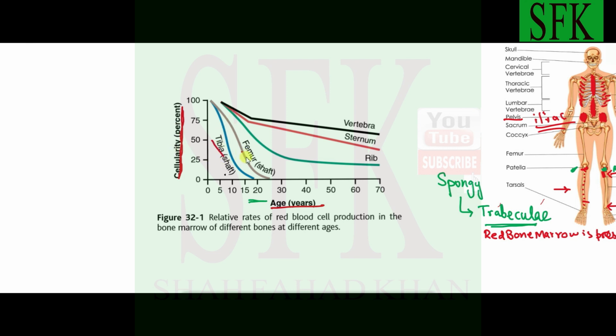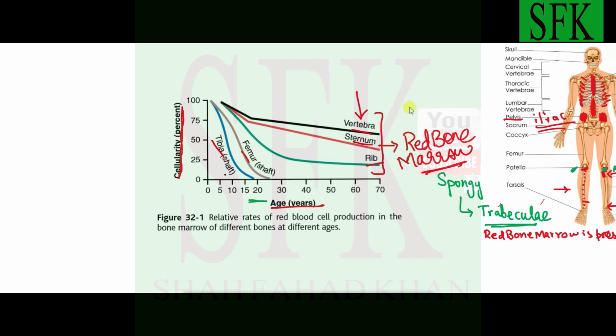Now the tibia, the femur, the ribs, sternum, and vertebra. I told you the ribs, sternum, and vertebra contain the red bone marrow throughout life, and so this red bone marrow will not be replaced by the yellow bone marrow. I told you that as well. These are the membranous bones produced by intramembranous ossification.